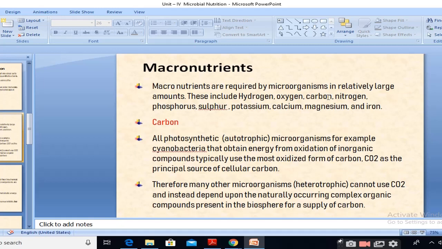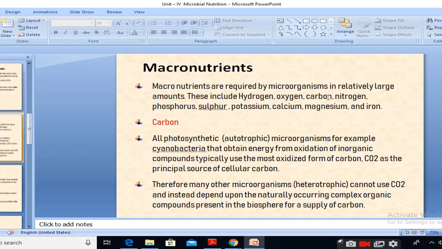Carbon is essential for all types of organisms, but there are two types of organisms: autotrophic organisms and heterotrophic organisms.